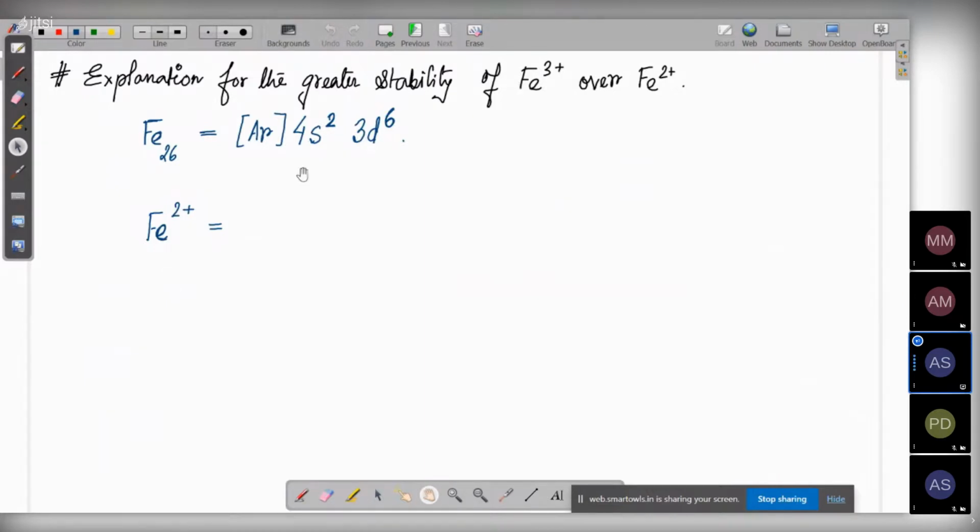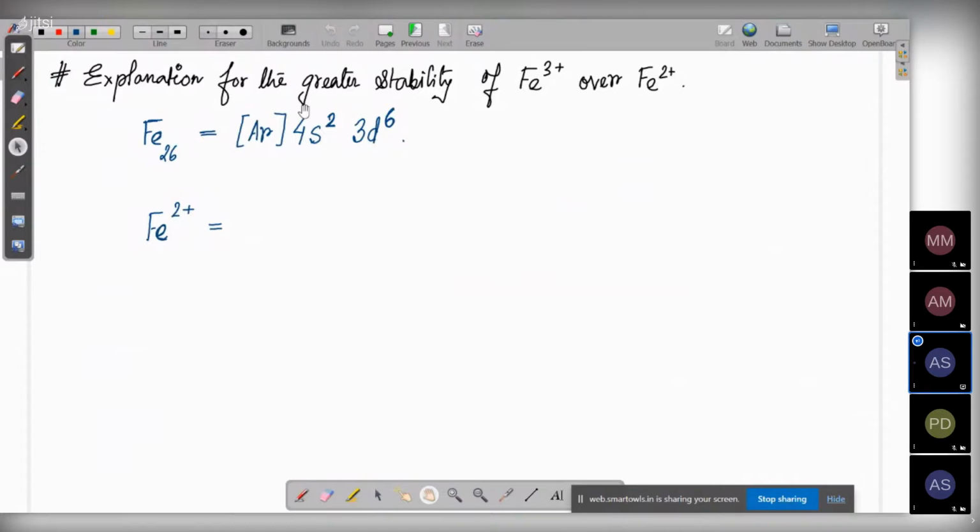So over here, for 4s the principal quantum number is 4, and for 3d the principal quantum number is 3. So for iron, 4s is the outermost shell. Even though the electron occupies the 4s orbital before the 3d orbital, when an electron is lost, it will go out first from the 4s orbital, because 4s is our outermost shell.